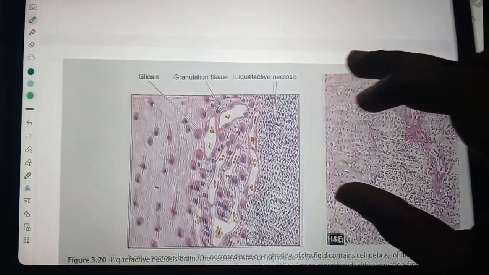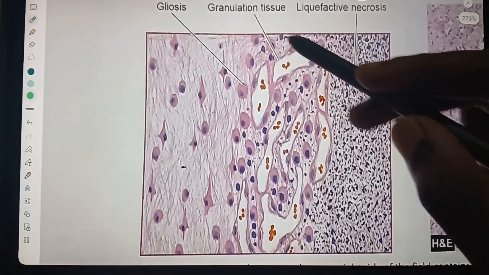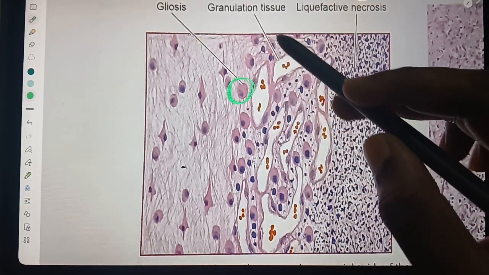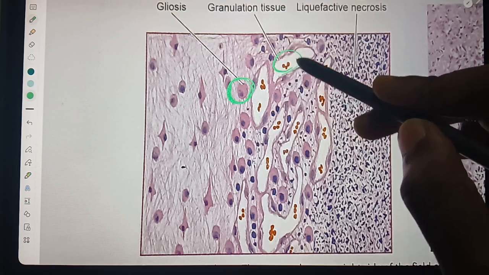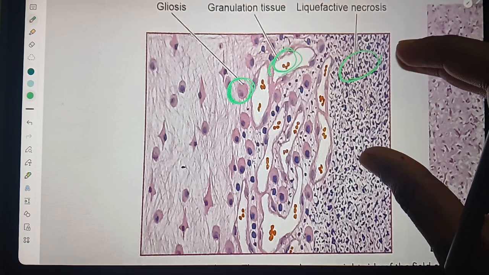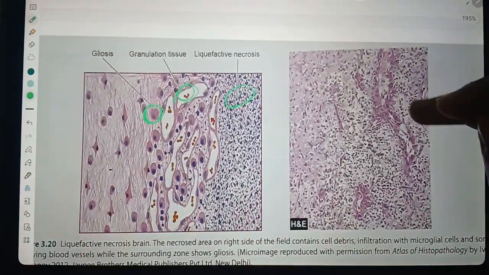Here you can see gliosis. This is gliosis, and there is granulation tissue. This is liquefactive necrosis.